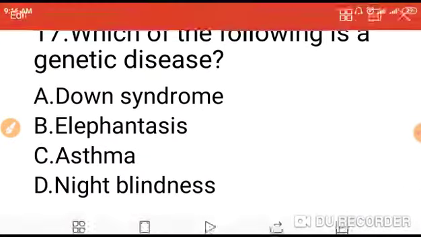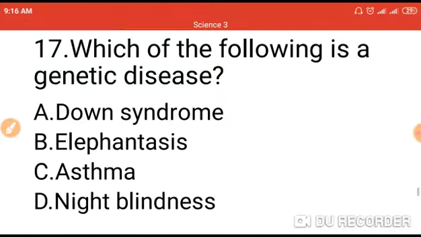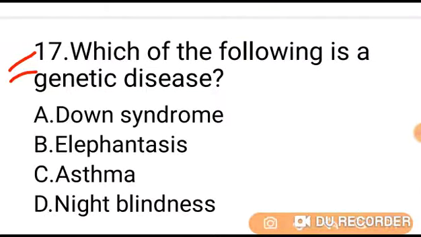Question number 17. Which of the following is a genetic disease? Option A Down syndrome, B elephantiasis, C asthma, D night blindness.